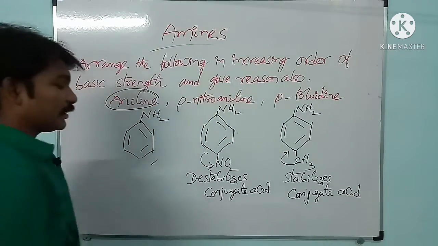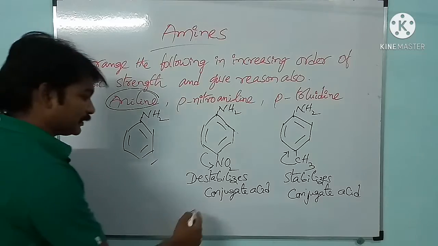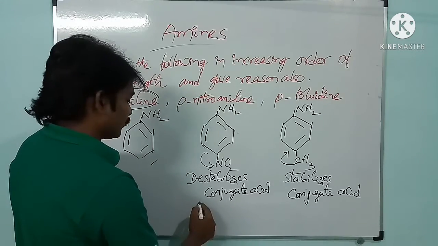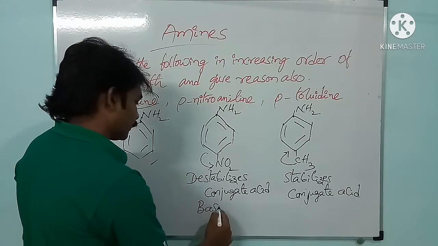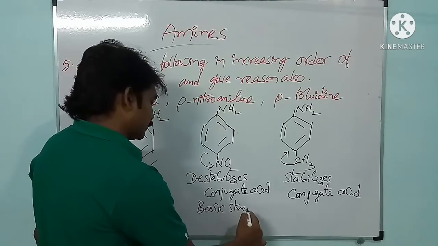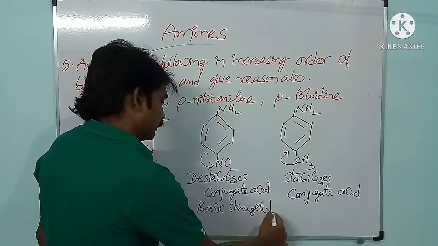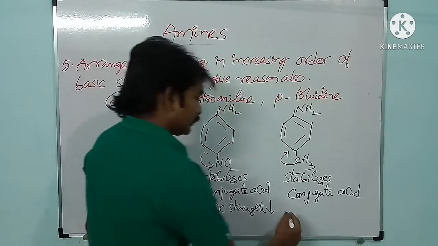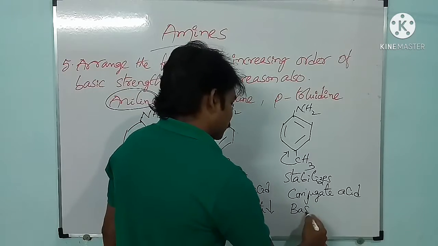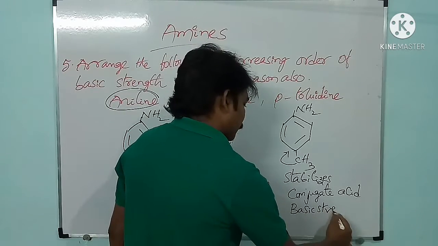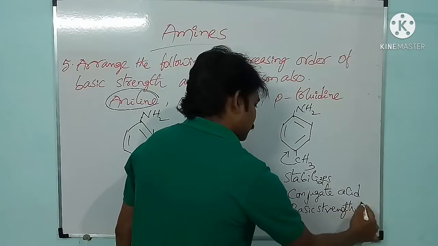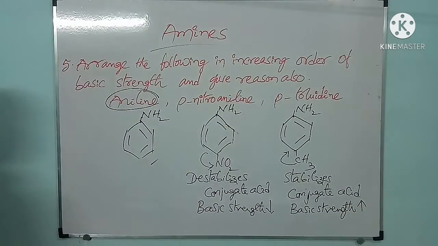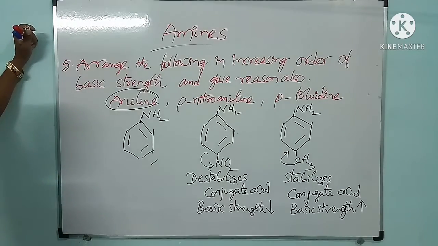See here, as a result of destabilization of conjugate acid, basic strength decreases. Here, due to stabilization of conjugate acid, basic strength increases. That's why we can arrange these things like this.